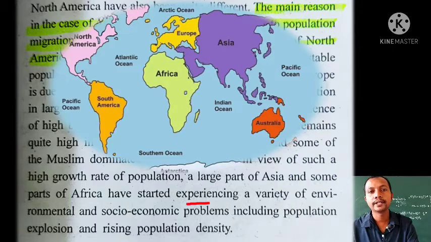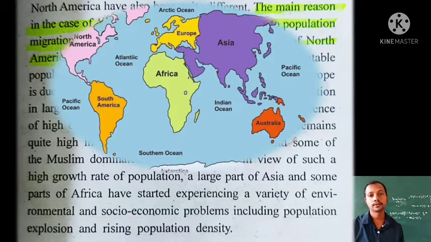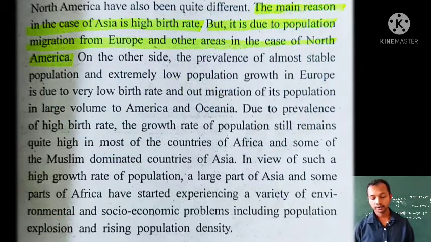Environmental and socio-economic problems, the population explosion, due to the rising population density. So these can be some of the problems because of the growth, because of the high population in a particular place.